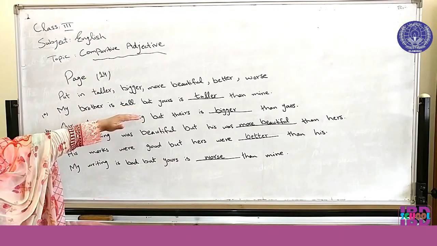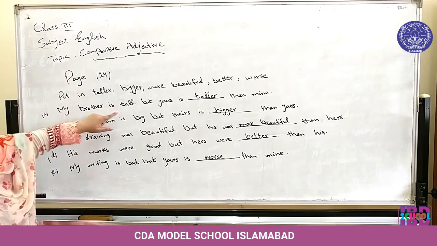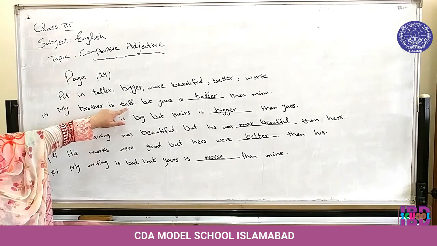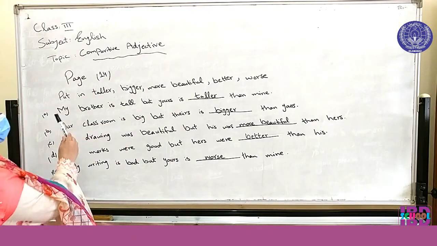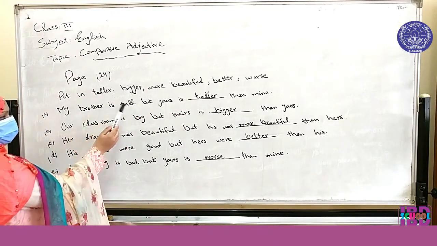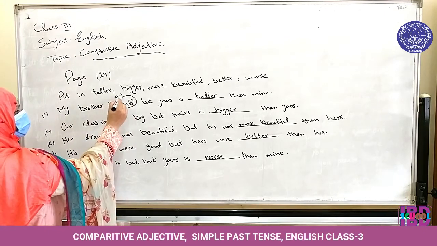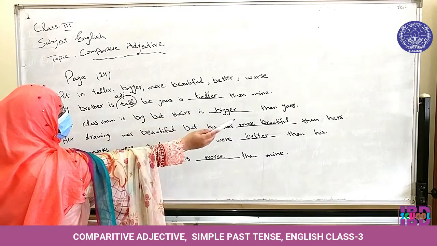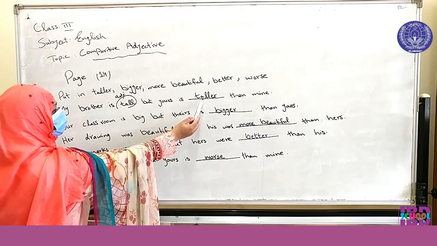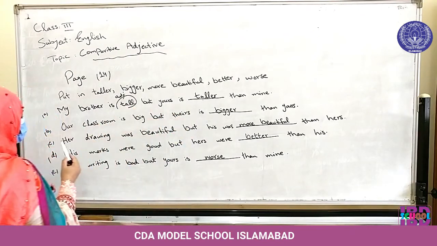So which form of adjective will we use? We will use the comparative form of adjective. The comparative form of tall is taller. My brother is tall. Tall is an adjective. But yours is taller than mine. So we have used the comparative form of adjective, that is taller.